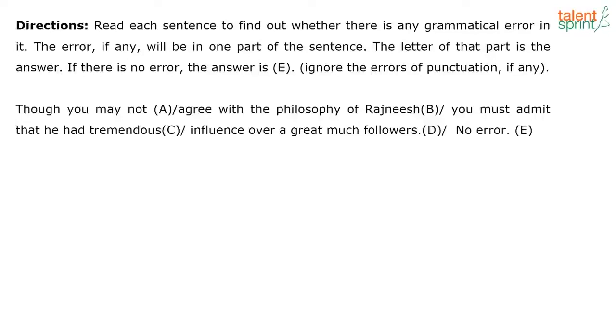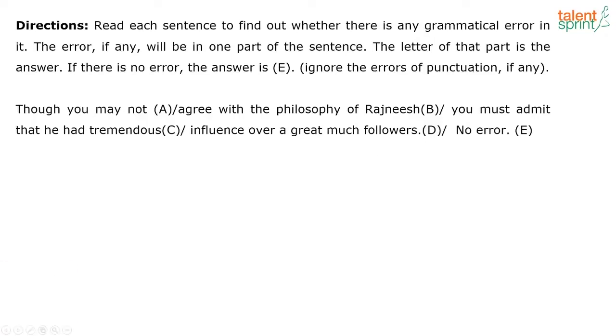Though you may not agree with the philosophy of Rajneesh, you must admit that he had tremendous influence over a great much followers. Where do you think the error is? So are you able to identify? Let's look at the context. Again, we are looking at followers, right?